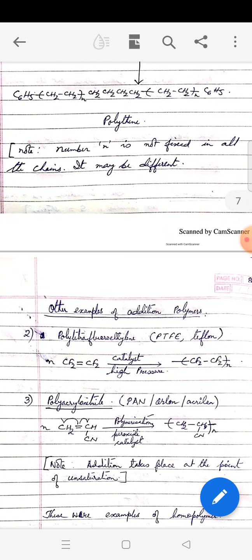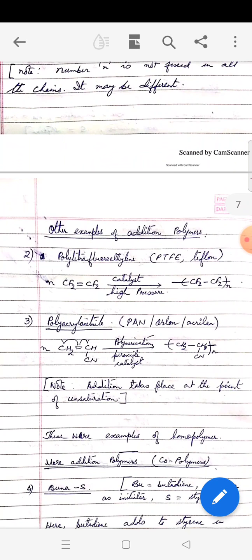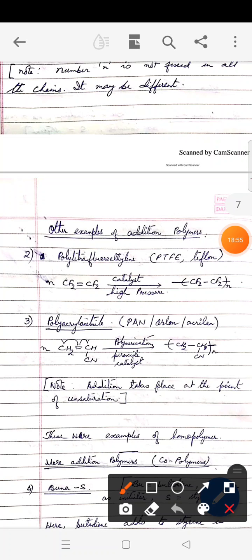There are some more examples which you need to know with their short forms under addition polymers. These are number 1, polytetrafluoroethylene, in short PTFE, known as Teflon. And you know Teflon is used as non-stick coating in our cooking utensils and many other heating gadgets such as electric iron and all.